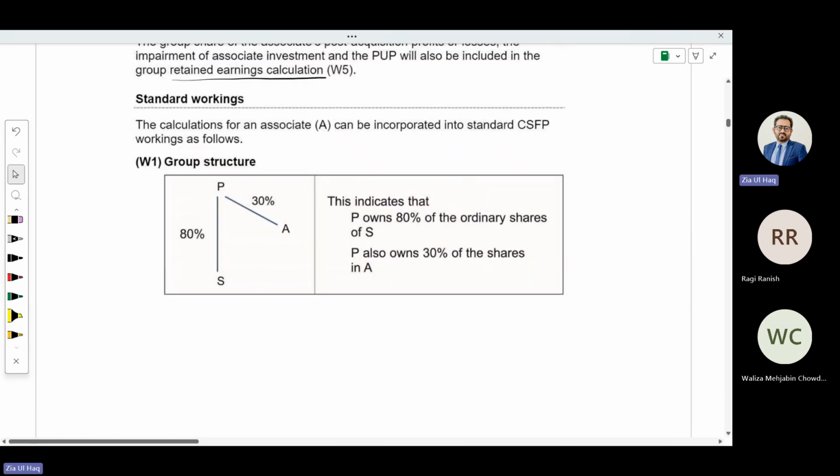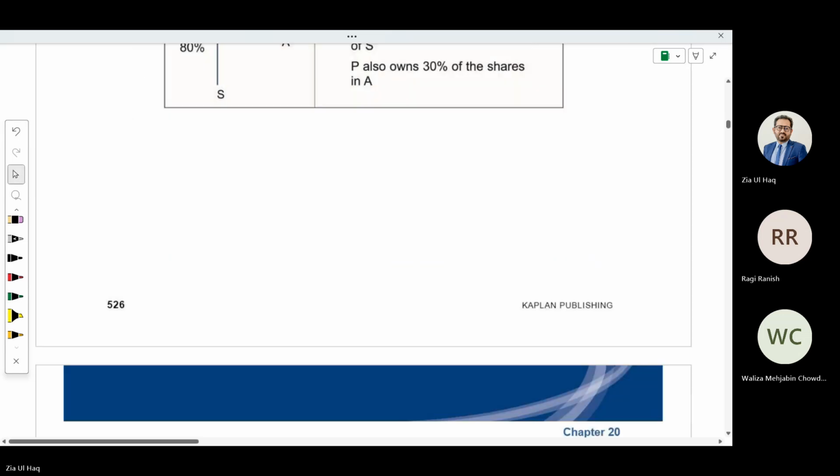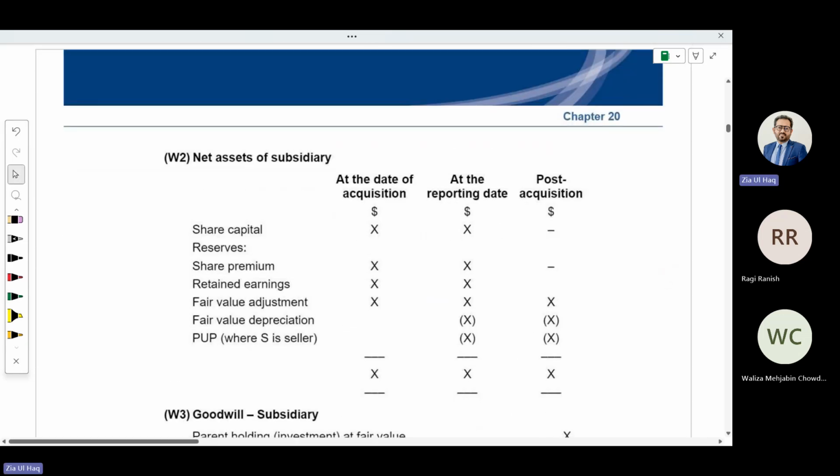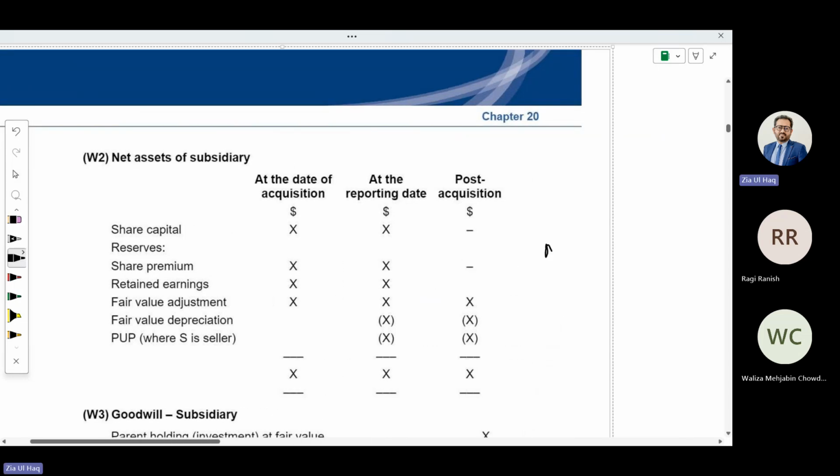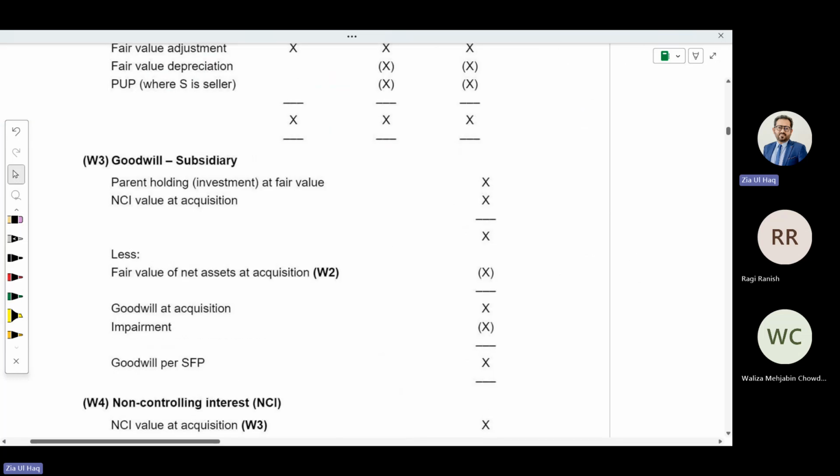And normally in a consolidation question, we perform some workings. First working is relating to group structure. In that group structure, while defining the group structure of a subsidiary, we will define the group structure of the associate as well. And in the next working, we calculate net assets of the subsidiary, so there will be no effect of the associate. This working is not for the associate. Then we calculate goodwill, so there will be no effect of the associate.